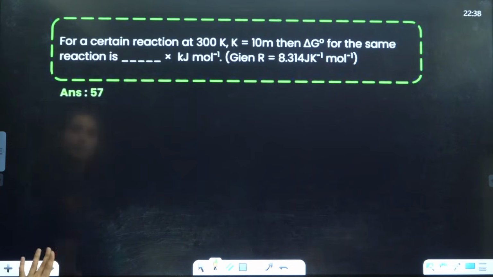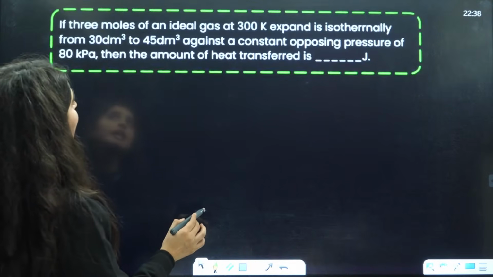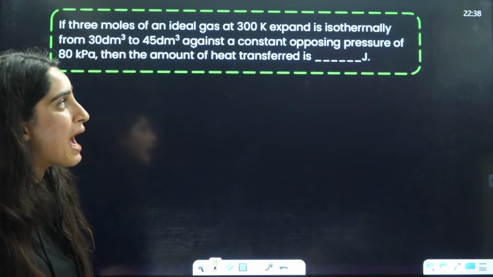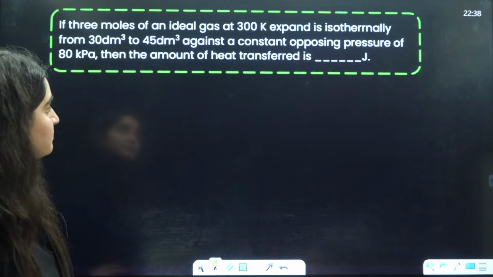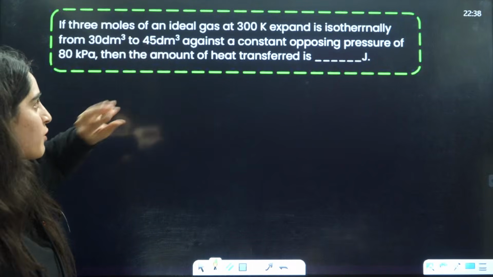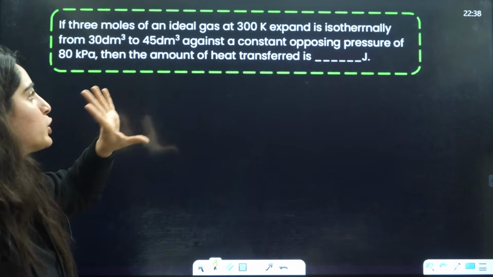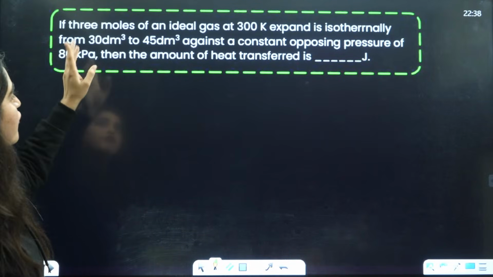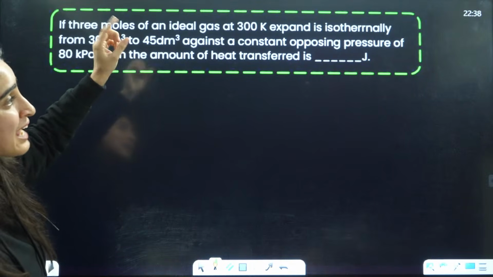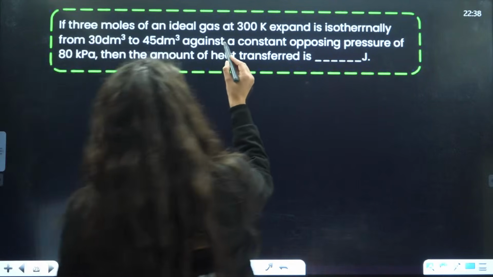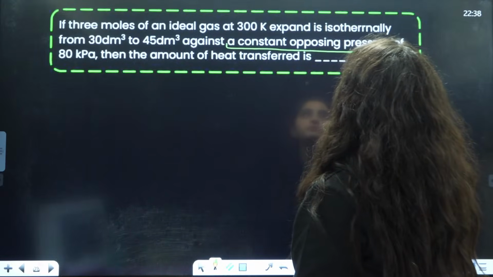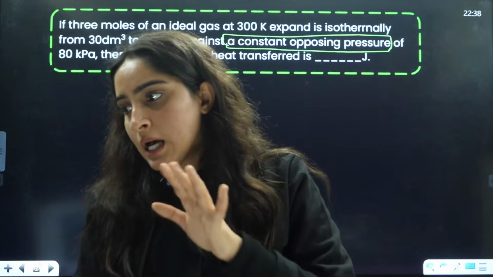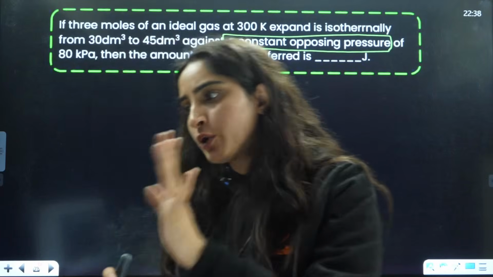Now, next is: if 3 moles of an ideal gas at 300 Kelvin expand isothermally, that means temperature is constant, from a given volume against a constant pressure. Now, beta, tell me, is this reversible or irreversible? Many students are confused here about which formula to apply, but I have given you a very simple trick. You need to tell me.